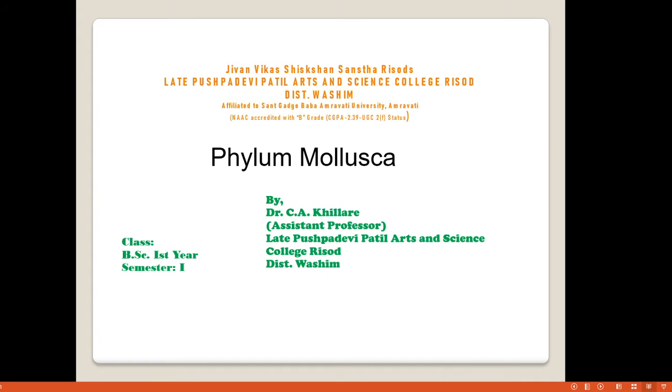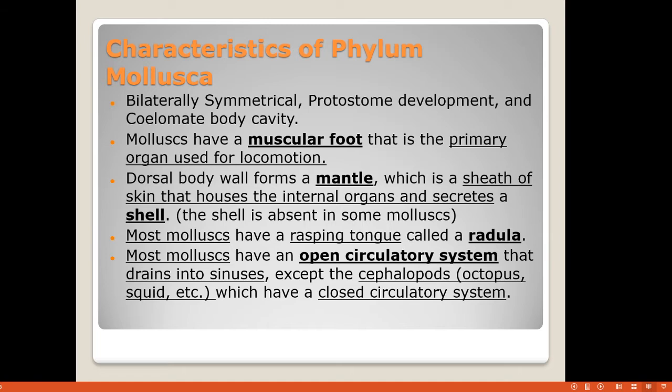Whenever we talk about the phylum Mollusca, we can imagine the shelled animal. The soft-bodied organisms are the most common examples we are going to take. We are going to see Pila. But the famous example of phylum Mollusca is the octopus. Everyone knows the octopus. We also know the shells, shankha, shimpale, they all belong to the phylum Mollusca.